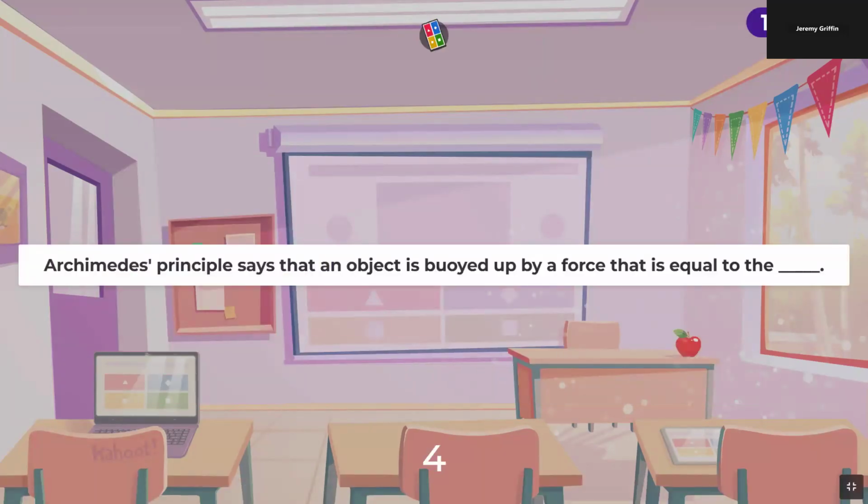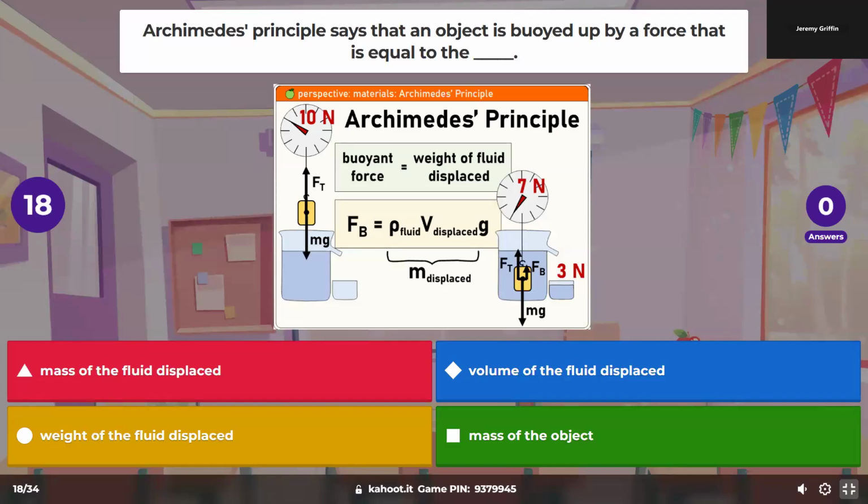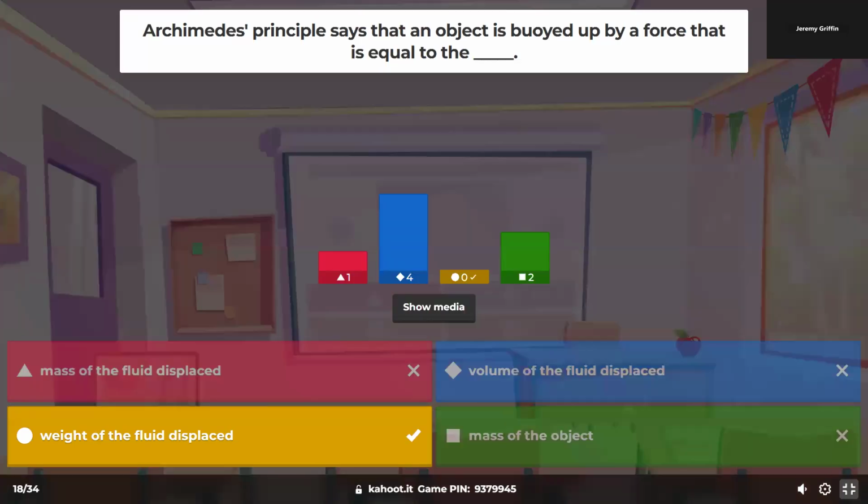Archimedes' principle says that an object is buoyed up by a force equal to. Yeah, oh wait, well, there you go. Definitely write that one down. The weight of the fluid displaced. So that breaks down to the formula rho g V, where rho is the density of the surrounding fluid, usually water, g is the gravity field of the planet, and V is the displaced volume.